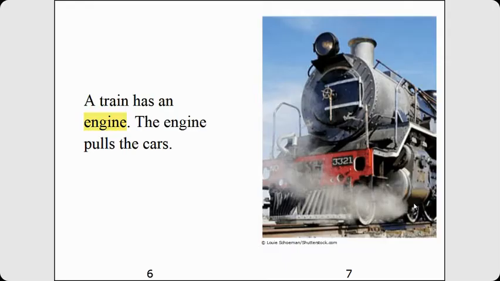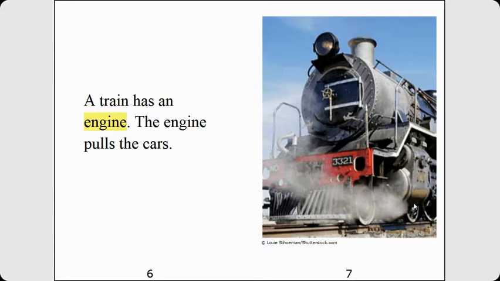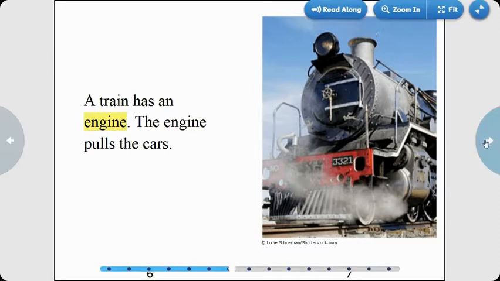A train has an engine. The engine pulls the cars. Here's a what question. What does the engine pull? The engine pulls the cars. An engine is a machine that uses energy to make something run or move.